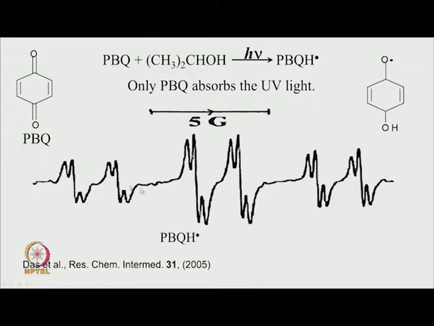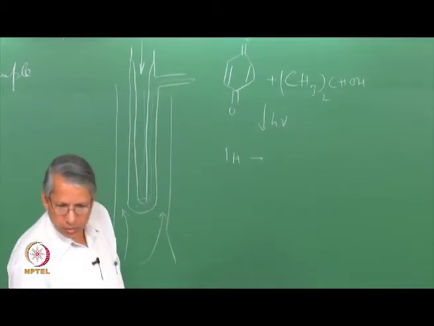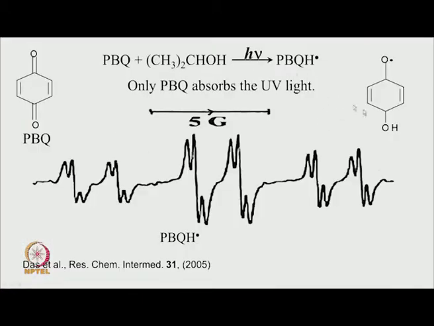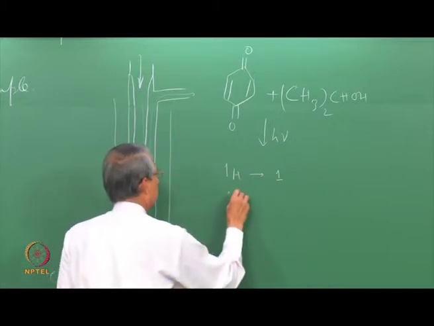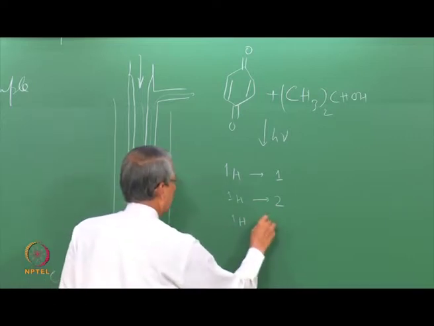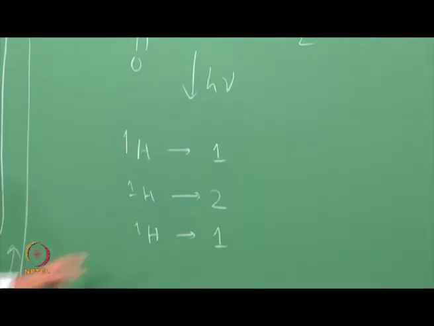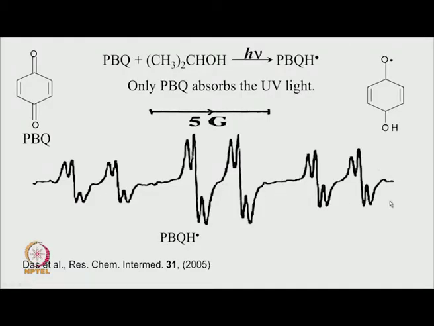That means this radical has one proton, and I can say proton because the chemicals are made up of magnetic nuclei like protons. So, this gives one proton, another which is 2 of them, and another one which is 1. So, this gives a triplet, that is 1:2:1.